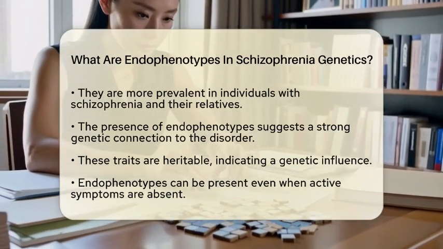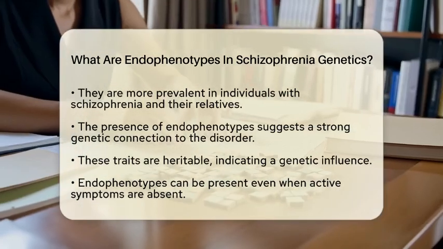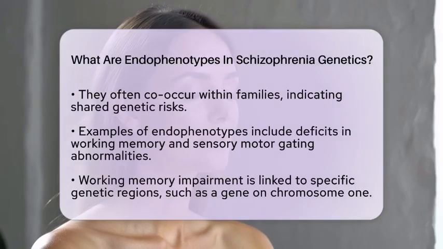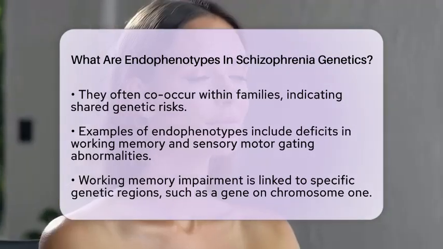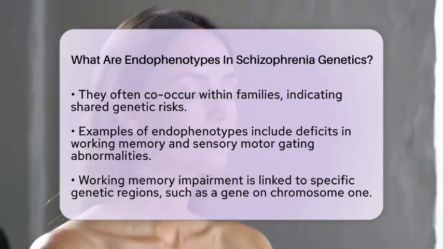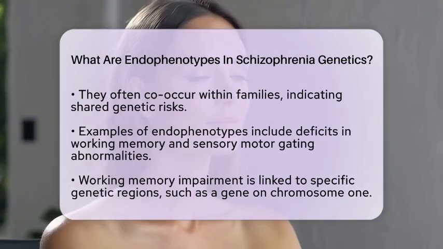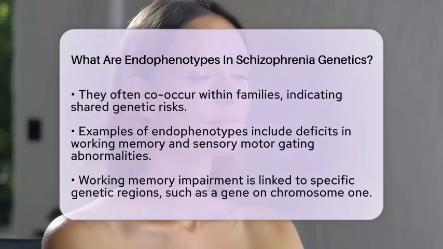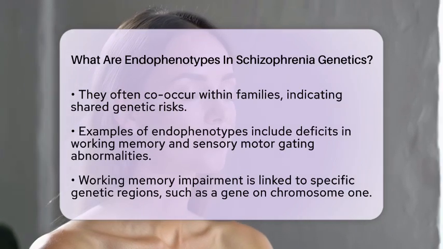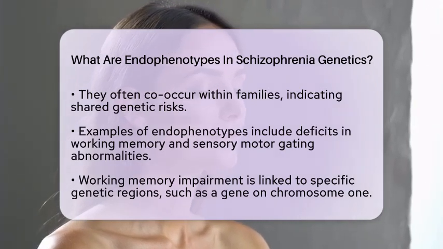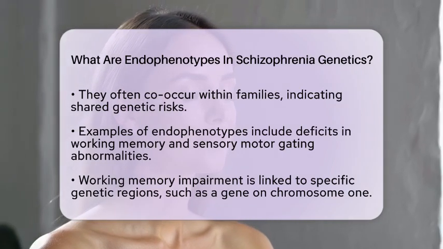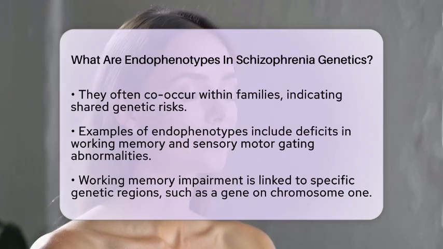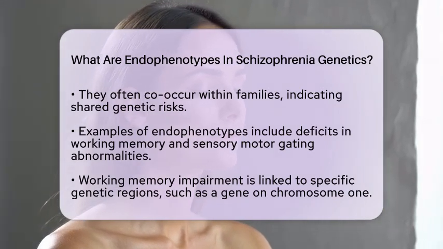Examples of endophenotypes include deficits in working memory, sensory motor gating abnormalities, and eye-tracking dysfunction. For instance, working memory impairment is a well-documented cognitive deficit linked to schizophrenia. It has connections to specific genetic regions, such as a gene on chromosome 1. Another example is the catechol-O-methyltransferase gene on chromosome 22. This gene affects dopamine metabolism and has been associated with working memory performance and schizophrenia risk.